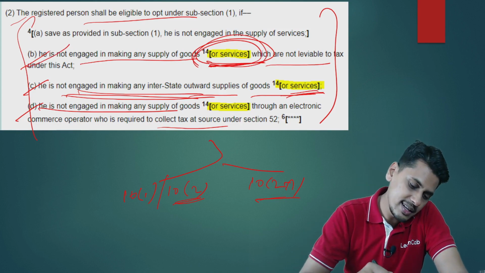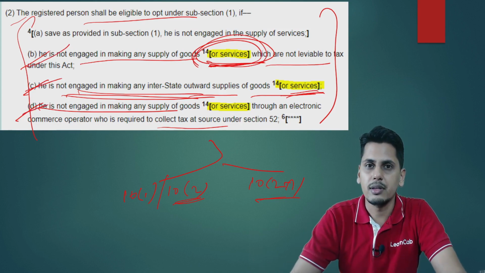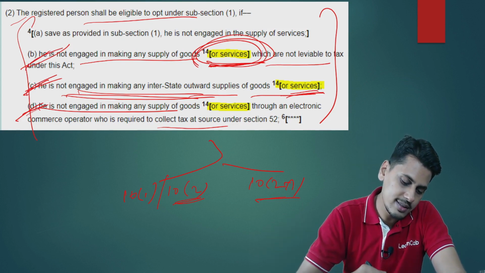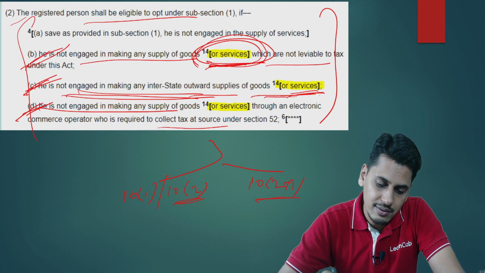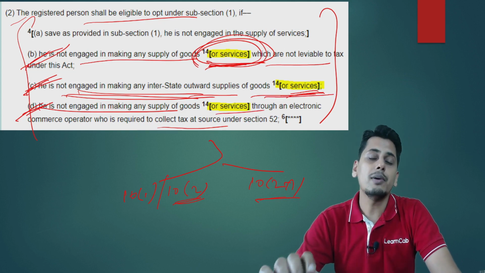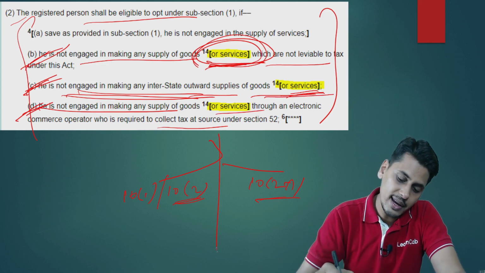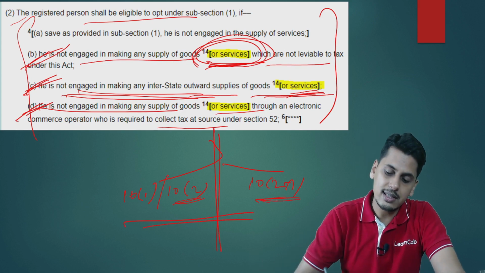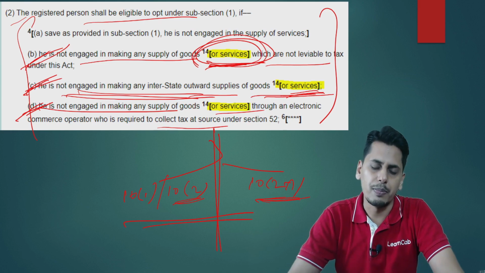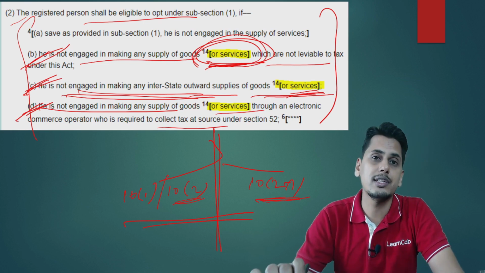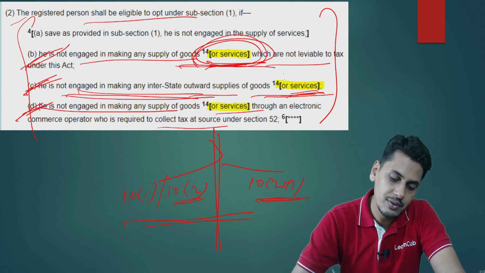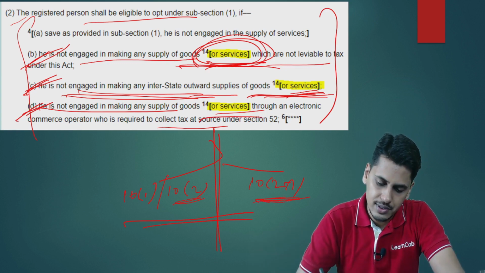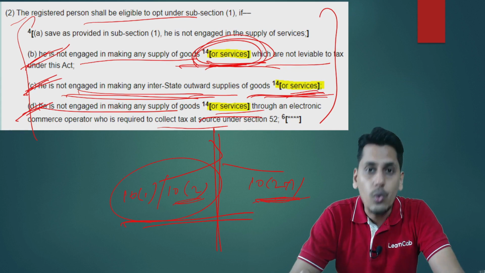So now, friends, these three changes which have happened, these three amendments, amendment to 10 subsection 2, clause B, clause C and clause D, where the words or services have been inserted. The purpose of this insertion is to bring an alignment between the conditions of 10.1, 10.2 vis-a-vis 10 subsection 2a composition scheme. If you look into the conditions of 10 subsection 2a composition scheme, these words or services were already there. To bring in alignment with 10 subsection 2a, 10 subsection 2 has been amended.